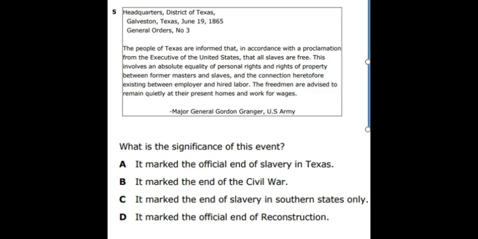This involves an absolute equality of personal rights and rights of property between former masters and slaves, and the connection heretofore existing between employer and hired labor. The freedmen are advised to remain quietly at their present homes and work for wages.